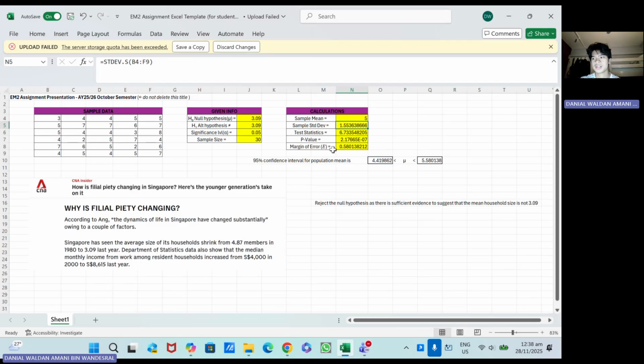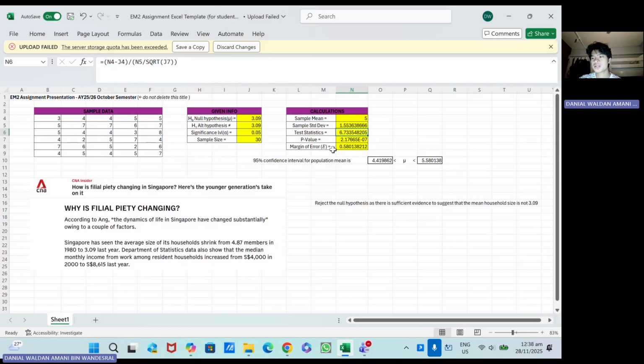Next, finding my test statistic, I'm using a t-test which measures how far my sample mean is from the claimed population mean in terms of standard errors, because my population standard deviation is unknown. The numerator is the difference between my survey mean and the claimed mean. The denominator is the standard error of the mean which adjusts for my sample size.